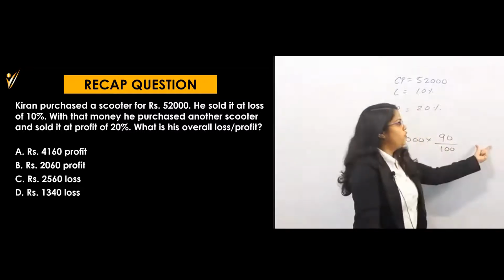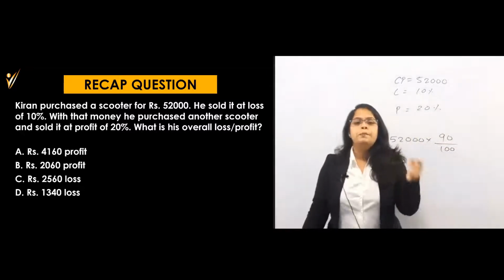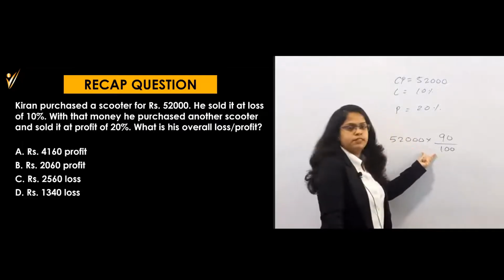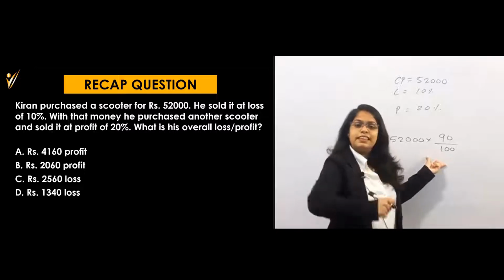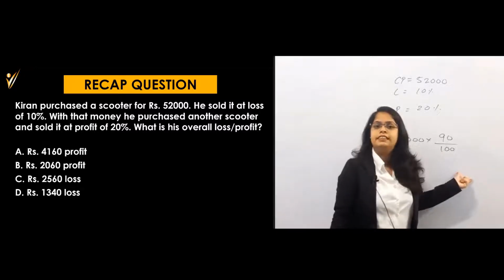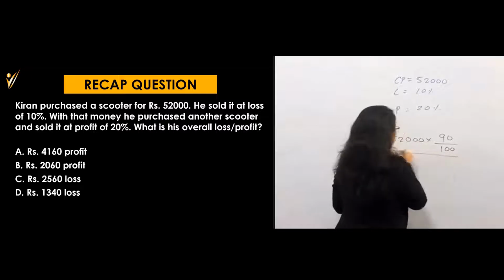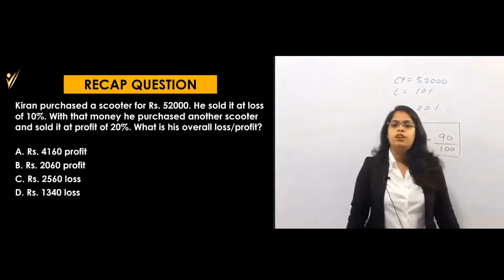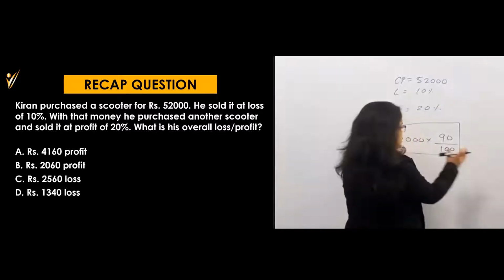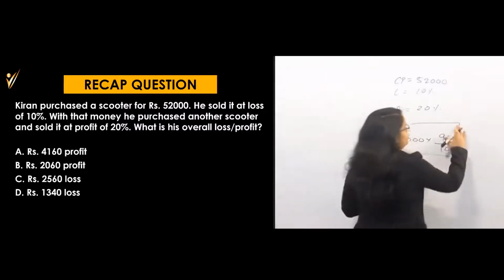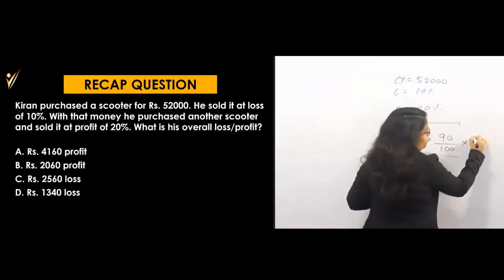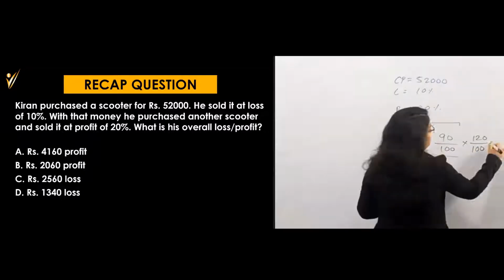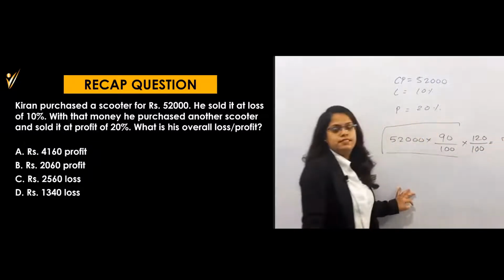Now either you can solve for this and again find out the profit, but if you read the question carefully, you will get to know that it's playing with the same amount. Whatever the amount after this, then again 120% of this, because he is getting the profit on this amount. And that profit is what? 20% profit. That means this is the new cost price, you can say. So you can say 120 by 100. You will get the total answer by this single equation.